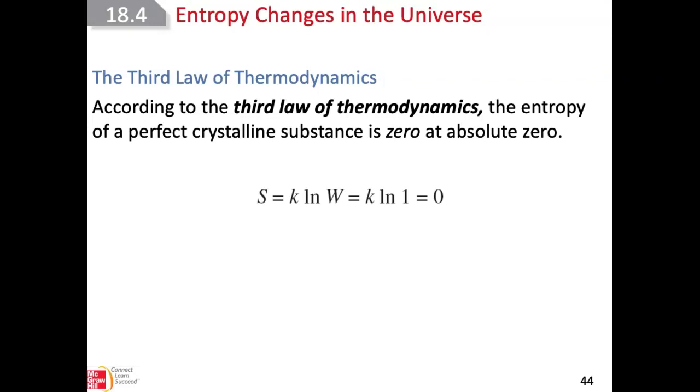At that temperature, the perfect crystalline substance has only one position to be at. If we take the logarithm of 1, this is the formula, right? So k and the logarithm of W, and W has only one position, just one arrangement of the particles. So that will be equal to 0. That's the third law of thermodynamics. As the temperature starts to increase, particles will have different arrangements, 2, 3, and so on, and the entropy will be greater than 0.